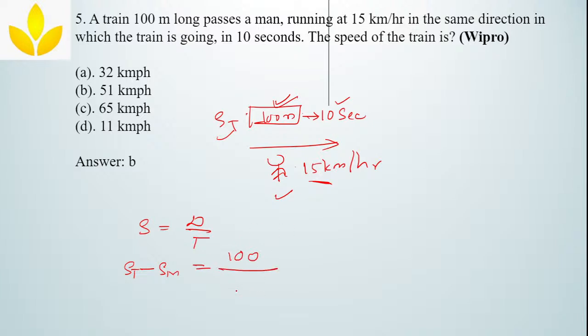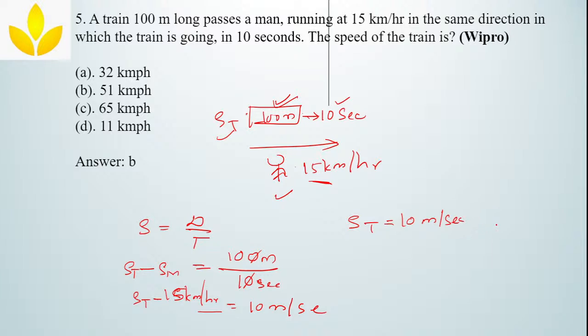The train is taking 10 seconds to cross. So 0 0 get cancelled, this is meter, this is second. So 10 meter per second. Now we know the speed of the man. Can we find this? Minus speed of the man is 15 km per hour, okay, which is equal to 10 meter per second. So speed of the train is equal to, if you take it to the other side, then it will become 10 meter per second, right?